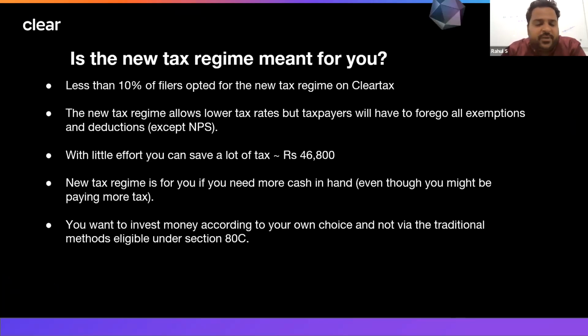Okay, so we have been talking about the old tax regime and the various investment options available. Now we will be looking at the new tax regime for the financial year which just ended on 31st of March 2023, and for which you are going to file in the month of June and July.